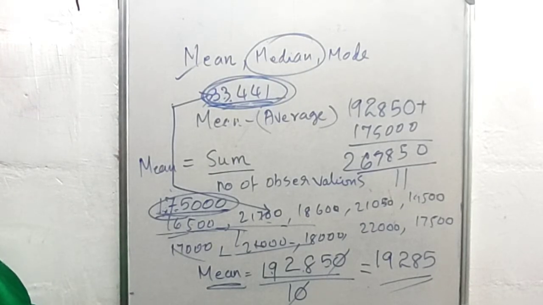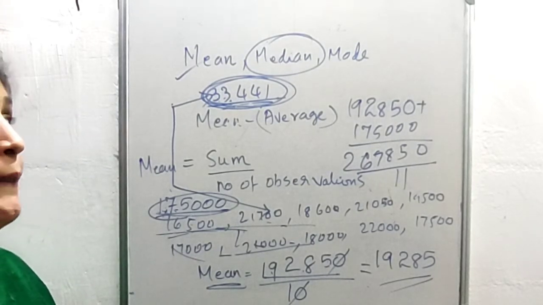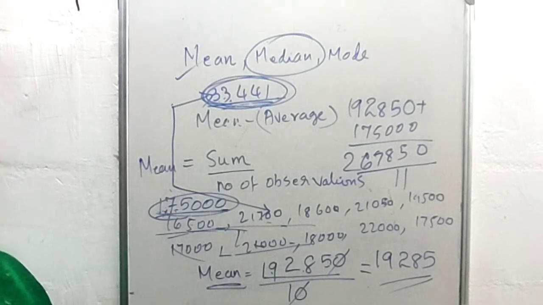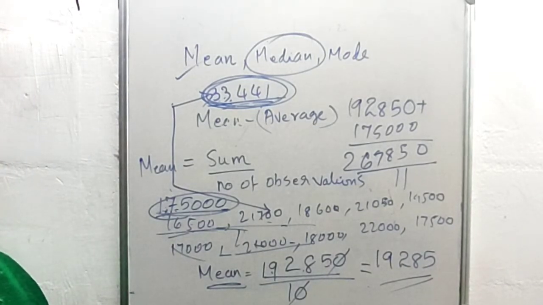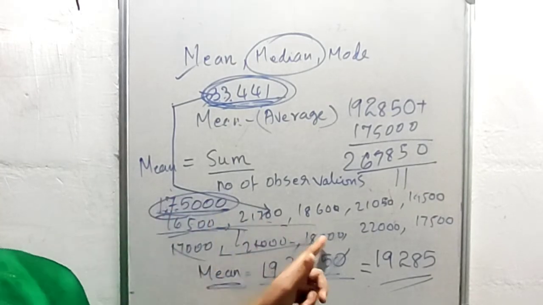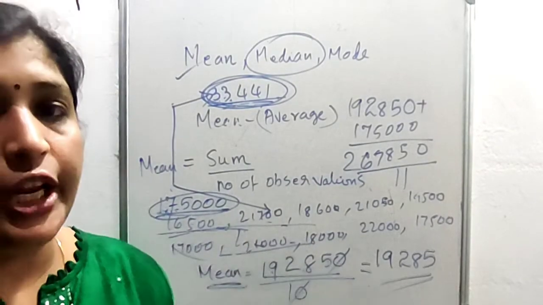Median means, yes, if we arrange a group of data in increasing order or decreasing order of their values, the middlemost item is called the median. What is median? If we arrange a set of data in increasing or decreasing order, then the middlemost one is called median. So how do we find the median in this set of numbers? Let us find out the median of the set of numbers.